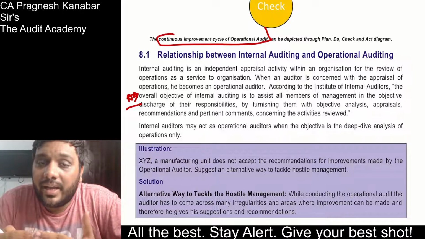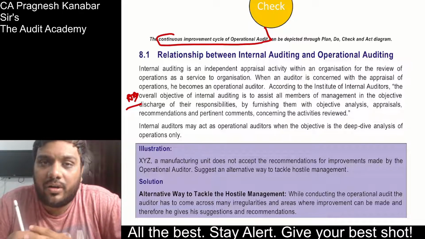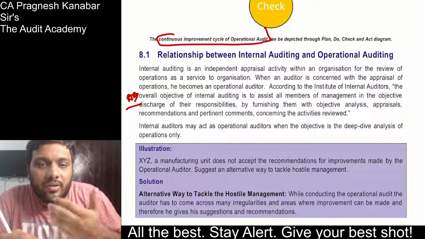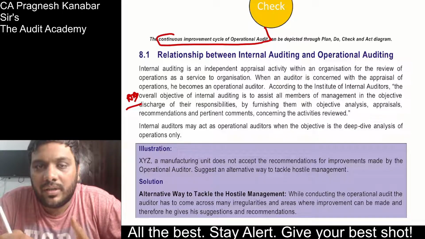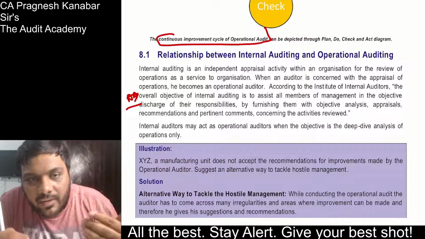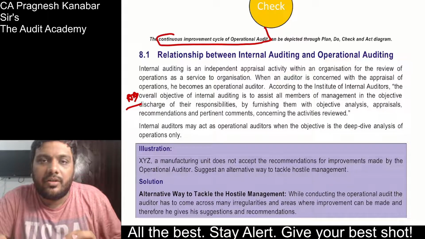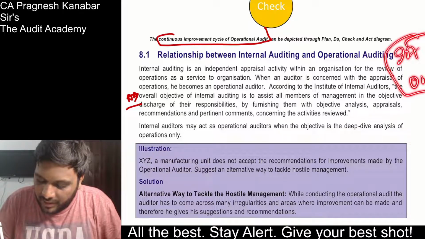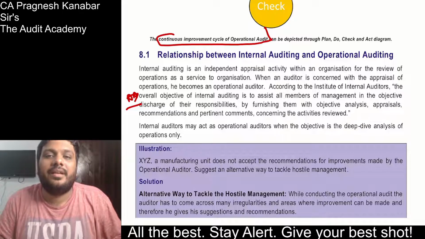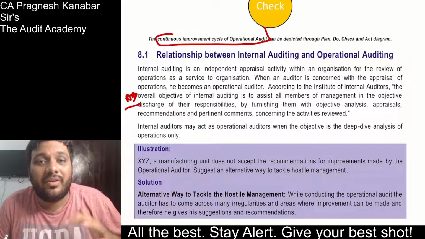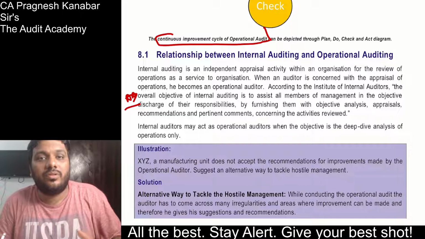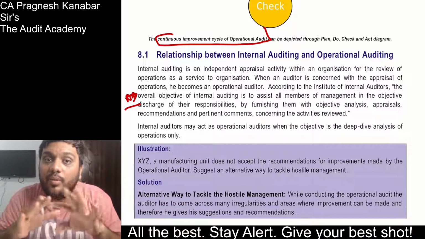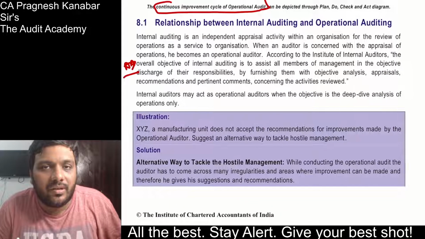Let me tell you that as per the modern definition of internal auditing, if you actually observe what internal auditors are doing, they are not just conducting audit of internal control. They are now getting into operations, doing that work also, and giving recommendations for improvements. As per the modern definition, internal auditing has been widened so much that it also includes operational audit. Are you getting my point? Yes. So even if they ask you the difference, you don't have to say that these are opposite things. No, no. These are very much overlapping areas, internal auditing and operational auditing.